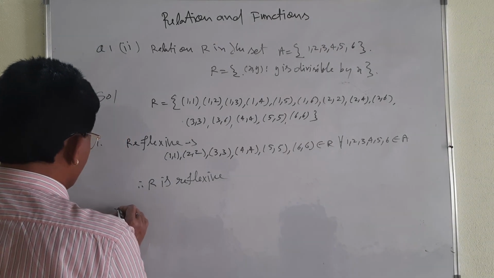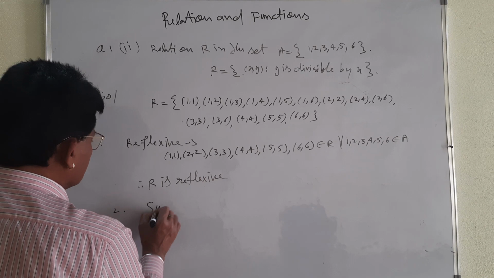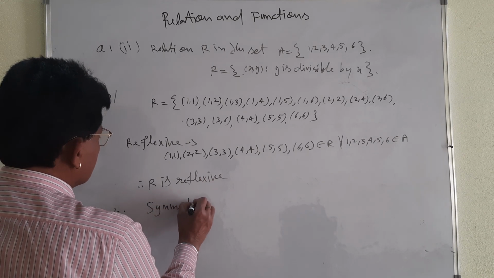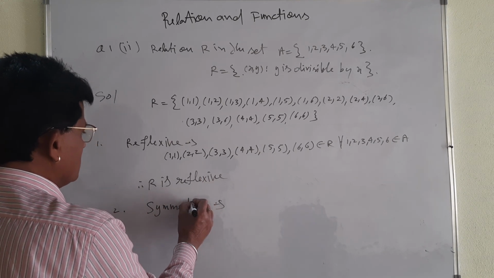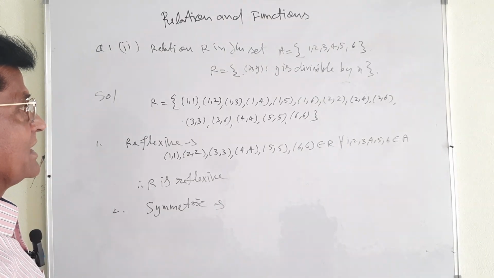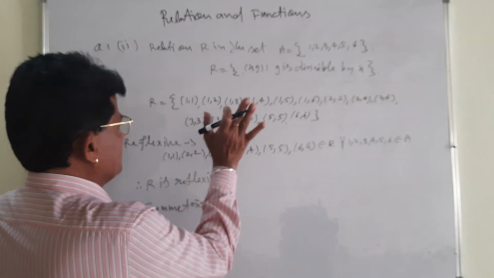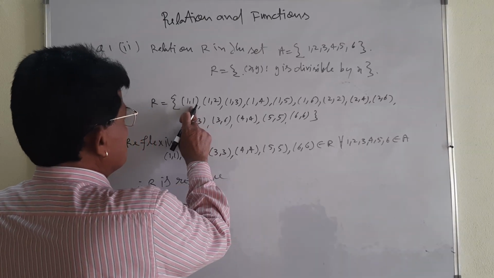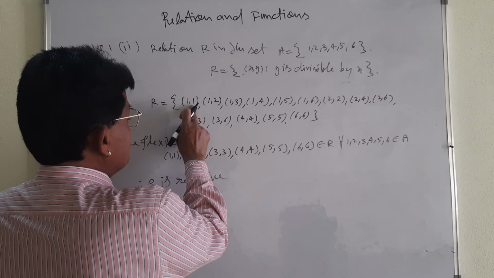Okay, next is number 2, symmetric. Symmetric relation you will have to prove. See whether R is symmetric or not. See, for (1, 1), the second element is 1.